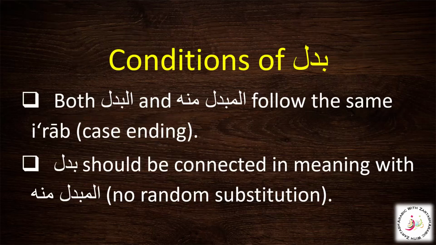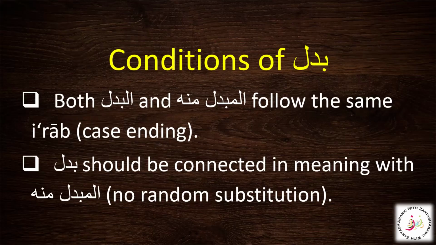What are the two conditions of the badal that we need to learn? Both the badal and the mubdal minhu should follow the same irab. If the mubdal minhu is marfu, badal is going to be marfu. If the mubdal minhu is mansub, badal will follow its irab and it will be mansub.